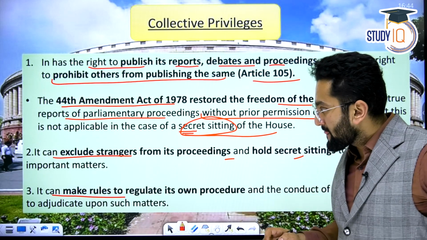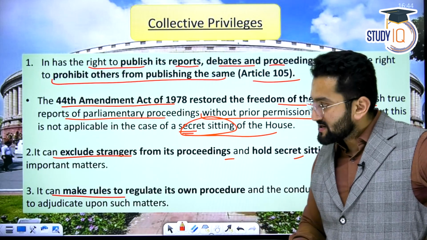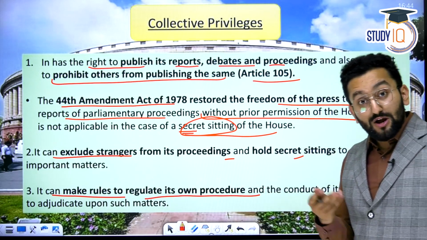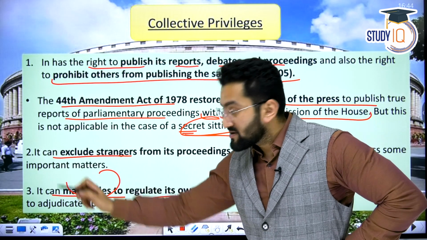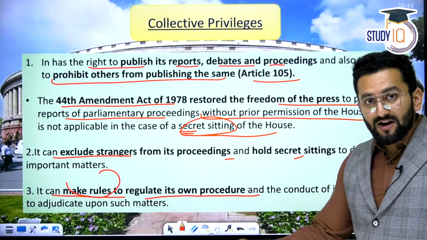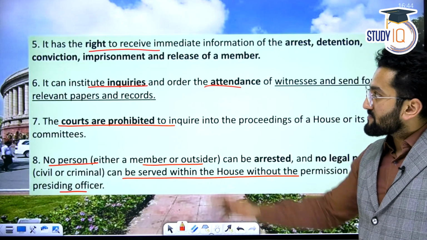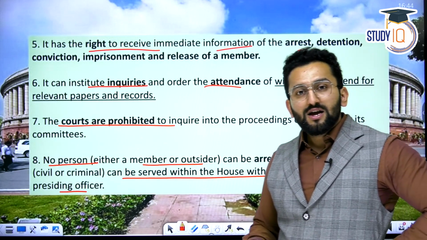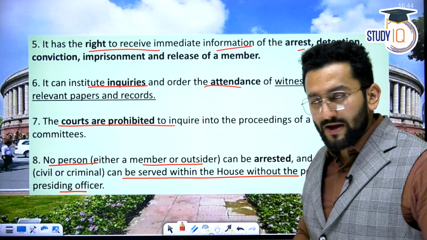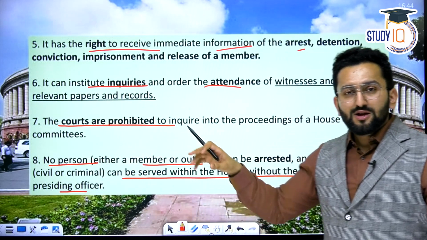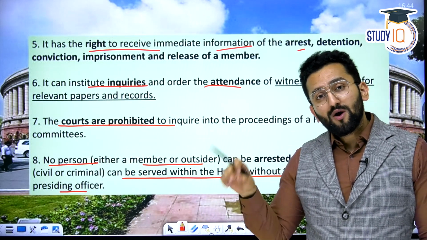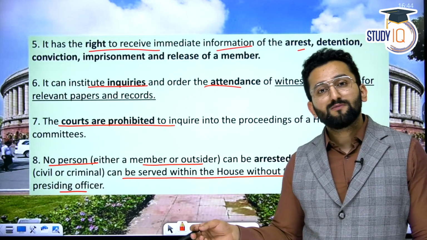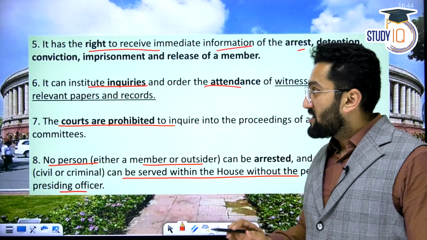This can happen. This is a collective privilege of parliament. It can make rules to regulate its own procedures. Make rules to regulate means it can make its own rules, right? For effective functioning. It has the right to receive immediate information of arrest, detention, conviction. If you're a member of parliament and you're arrested, then the local police, whoever is arresting you, has to intimate the Lok Sabha Secretariat also. If you're a Rajya Sabha member, the Rajya Sabha Secretariat also, right?